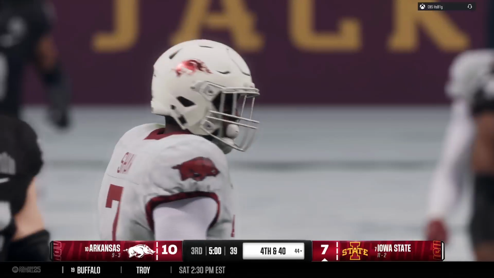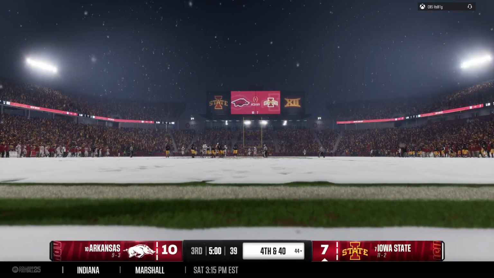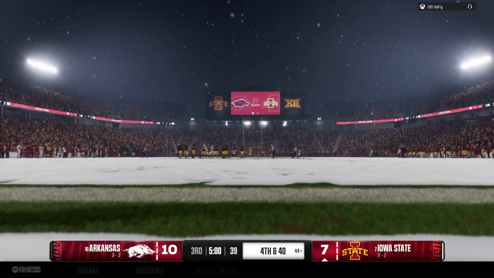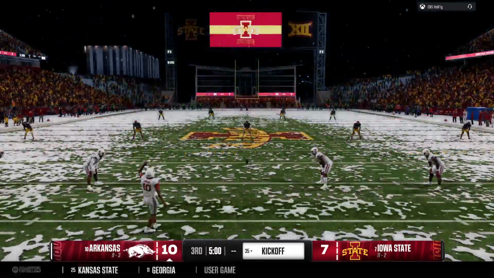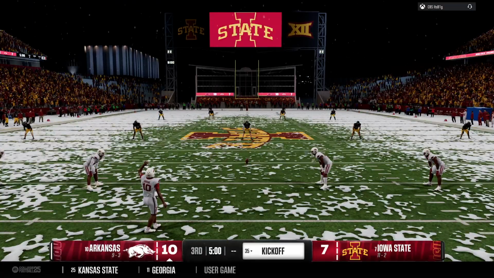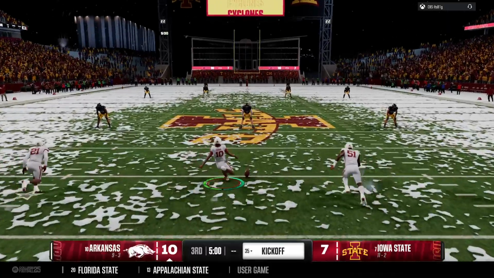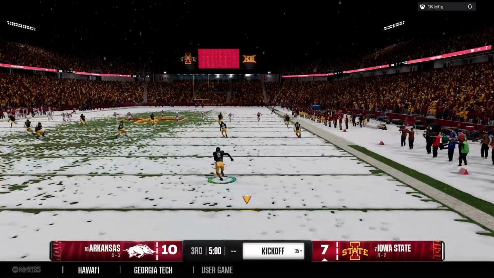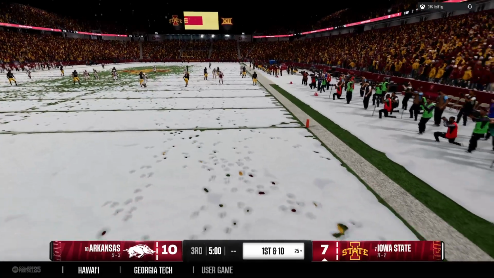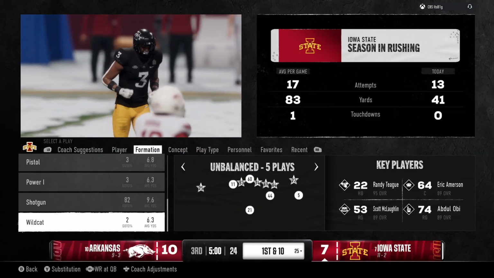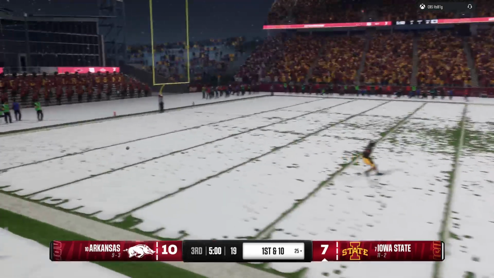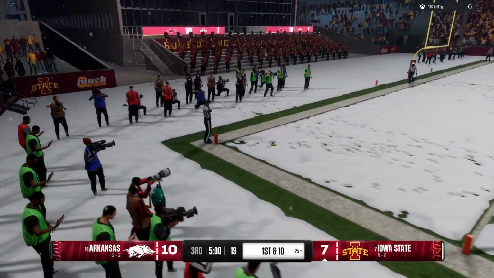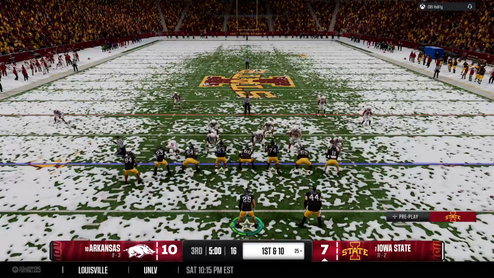Miller's going to wrap up the first half here. Let's kick it now to Kevin Connors with our halftime update. The Razorbacks will kick this away to get the 2nd half going. And that kick will just bounce into the end zone for a touchback. They'll start at the 25. And the Iowa State offense takes the field now.